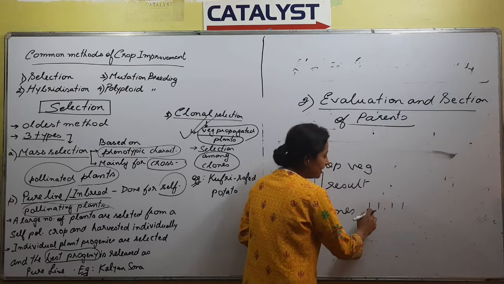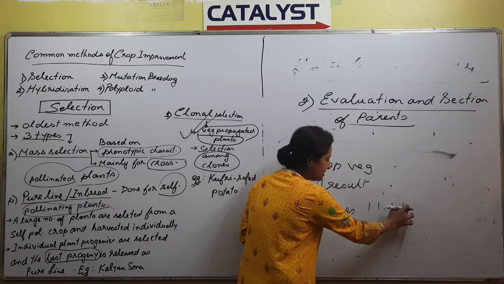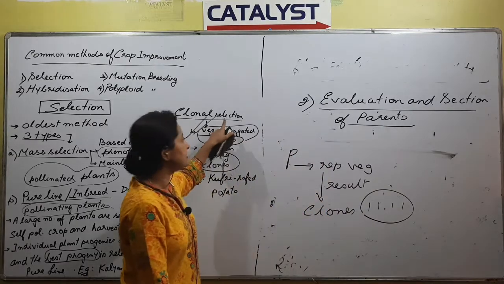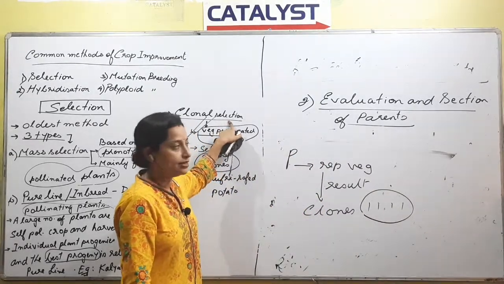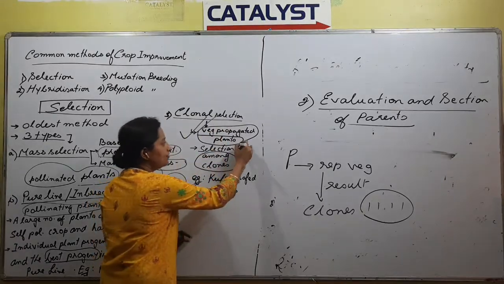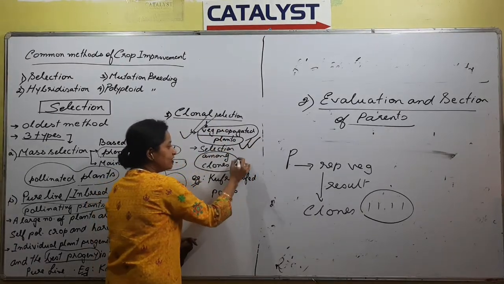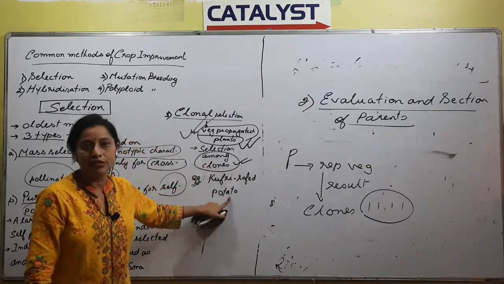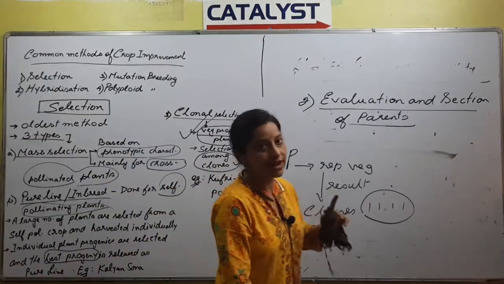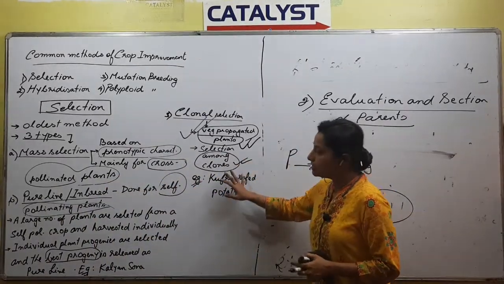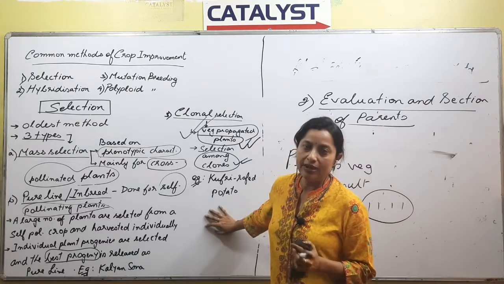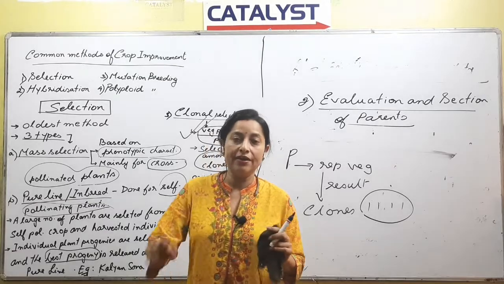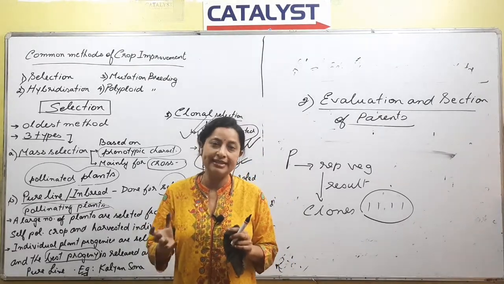So A2, A2, A2, A2, all these might be considered as clones. So amongst these clones, which clone is the best? That type of selection is called clonal selection. So clonal selection has two points: vegetative propagated plants, and the selection is made always among clones. One example is a variety of potato, that is Kufri Safed. Out of all these varieties, some are more important, especially the points that we will be discussing during Green Revolution. At that time, those points you need to remember, right?